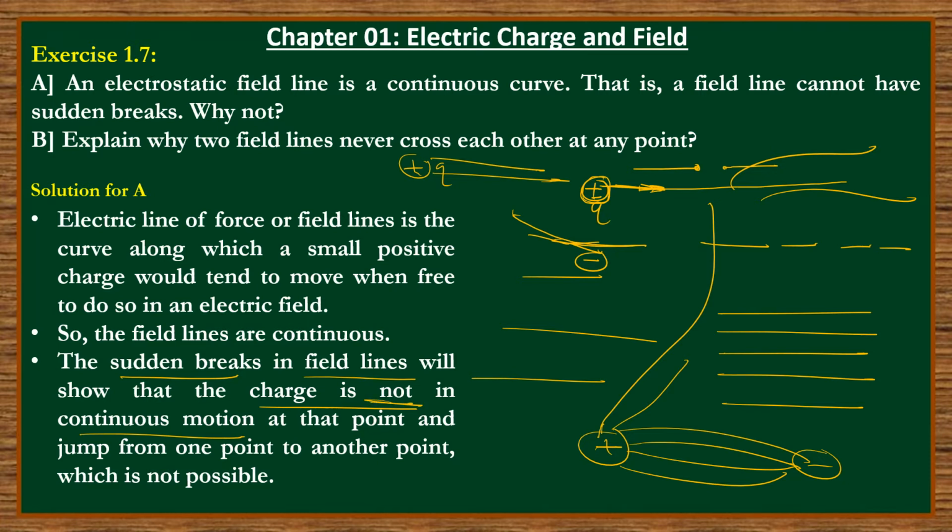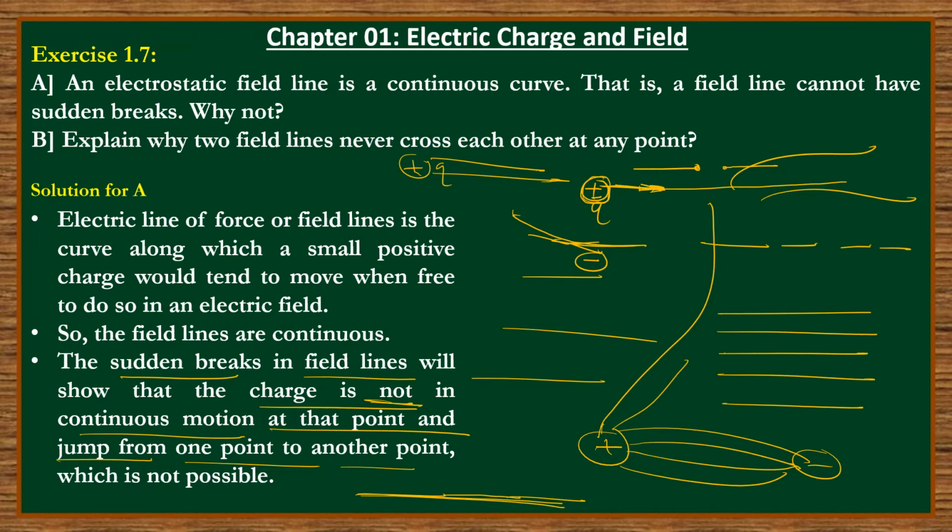Charge is not a continuous motion if there is a break, and at that point it jumps from one point to another point. If there is a break, it will jump like this, and here we have the break, but that is not possible. Charge can't jump like this. If it is not jumping, it is going like this, a continuous line. So this is the path of the charge, and the path of the charge is our field line.